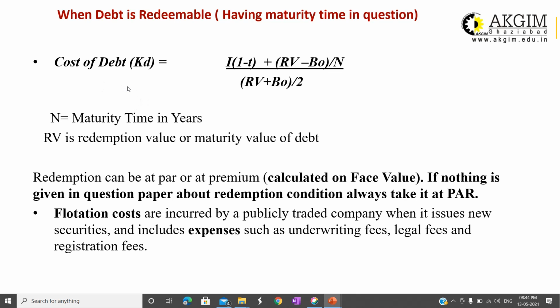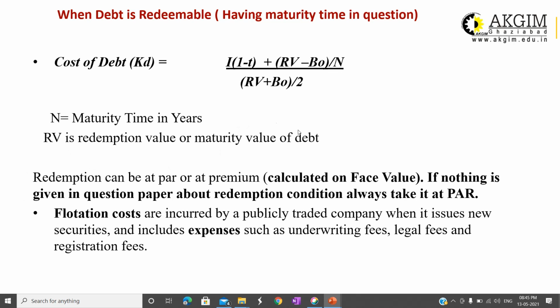Otherwise, calculation of KD is based on the hit and trial method. Hit and trial can be done as we calculate IRR, hit and trial, no? Calculating KD at hurdle rates like 10%, 12%. But by using this formula, you can easily calculate. So the notations are: I is interest on the debenture or bond or debt. T is tax rate. RV is redemption value or maturity value of the debt. B naught is the net sale proceed. N is the maturity time of the debt or debenture.